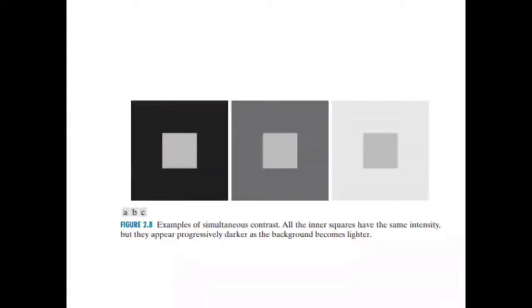Next we are going to see the simultaneous contrast. Here there are three squares, and each square contains one small square. The inner squares have the same intensities, but the bigger outer squares have different brightness or intensity levels. So based upon the surroundings, the outer squares, the perceived inner square values will always vary.